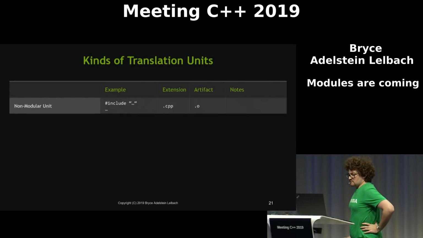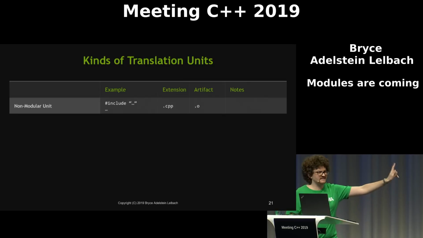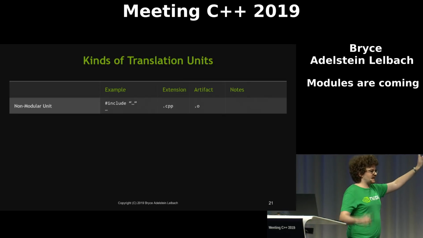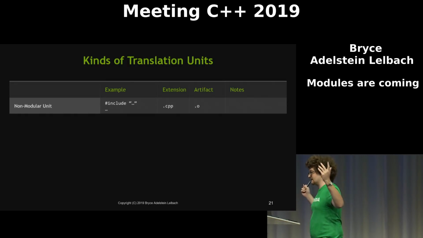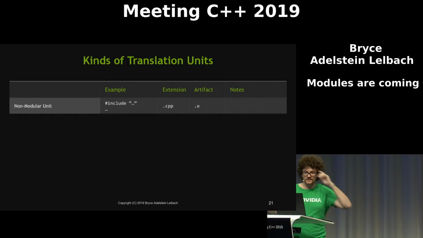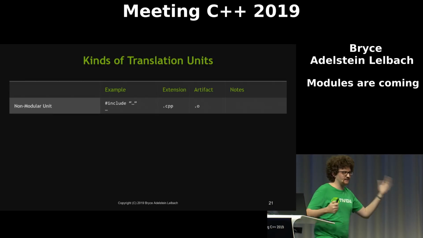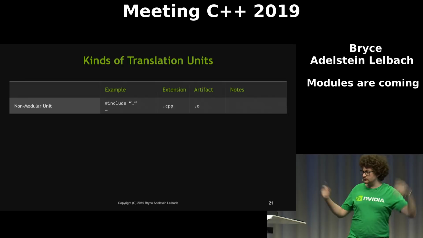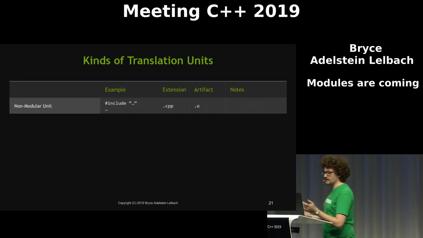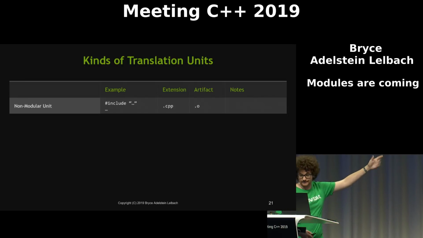Okay, so pre-C++20, we had one type of translation unit, the non-modular unit. Now, we didn't call it the non-modular unit, of course, because we didn't have modules. We just called them translation units. But I will call them throughout the talk non-modular units. So this was your .cpp files, which would include things. Those includes would get expanded, and they would get compiled into object files.